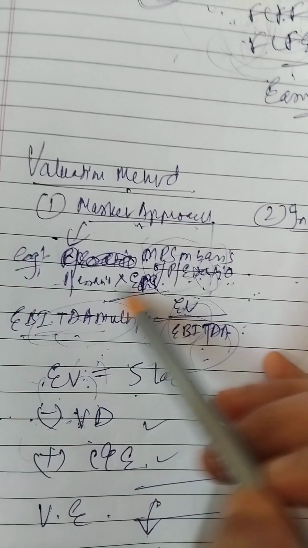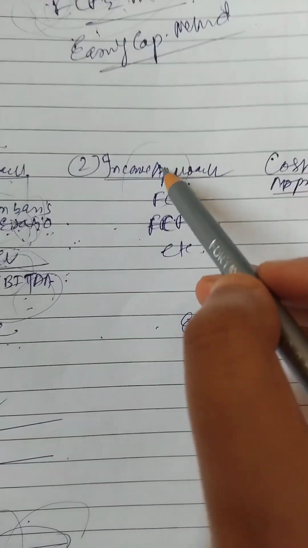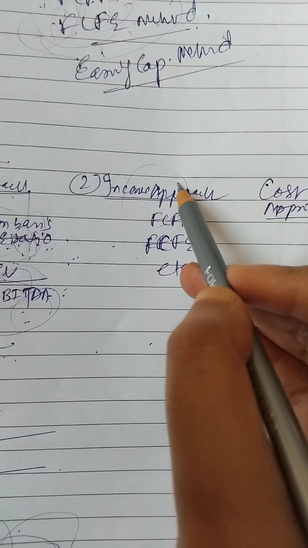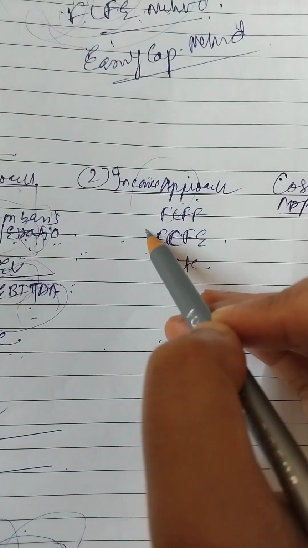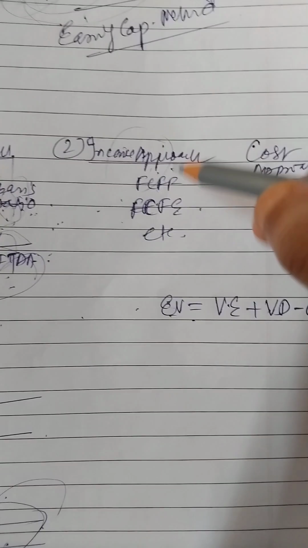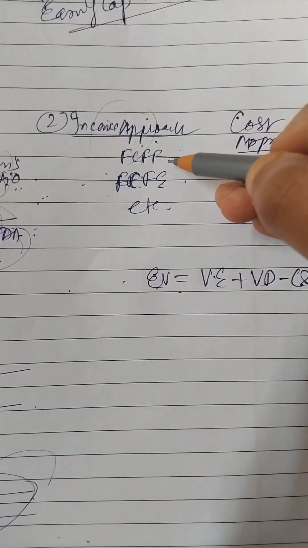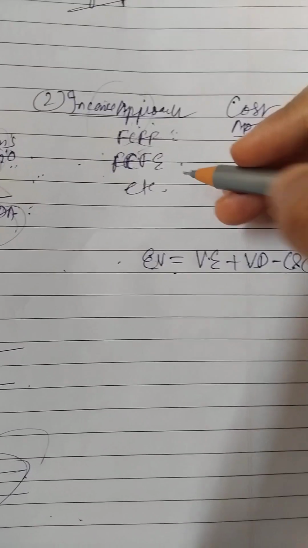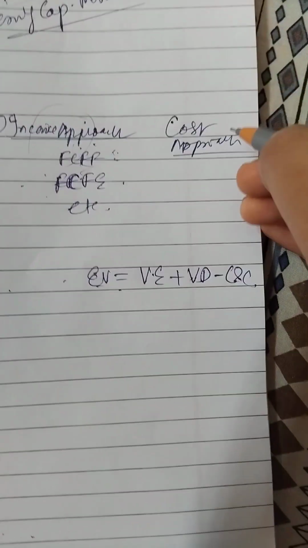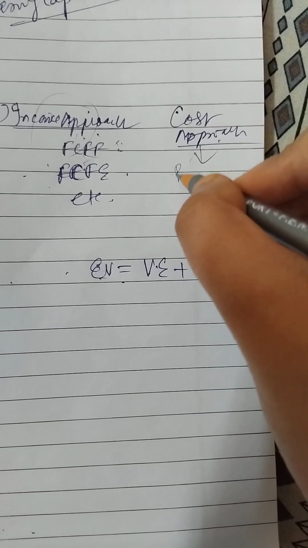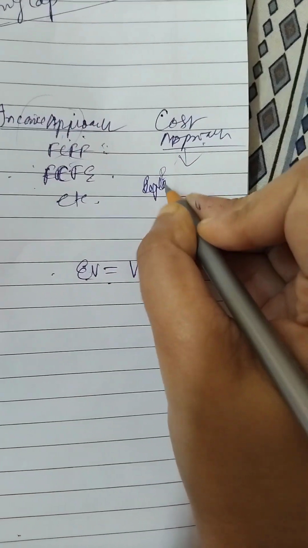Now, this was all about the market based approach, okay, where we determine fair value on the basis of market driven data, as I took the example. And in respect of income approach, this is basically a level 3 input where we determine fair value on the basis of the entity's financial forecast, okay. It could be free cash flow to firm, free cash flow to equity, or the earning capitalization method and all that. Now in respect of cost approach, what is cost approach? Cost approach basically talks about replacement cost.